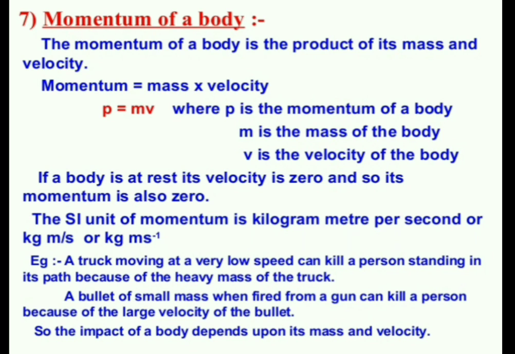If the truck hits him, he can die. Why? Because the truck has a very heavy mass. Second example: a bullet of small mass when fired from a gun can kill a person because of the large velocity of the bullet.